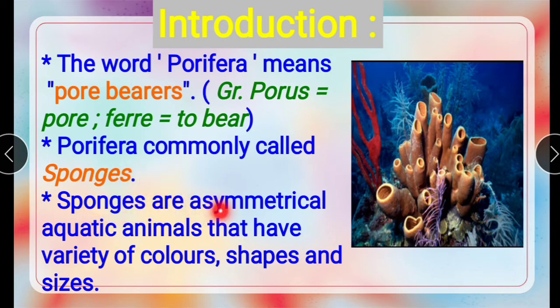Sponges are asymmetrical aquatic animals that have a variety of colors, shapes and sizes. See here, these sponges are asymmetrical and aquatic animals. These have different colors and shapes as well as sizes. Okay, next.